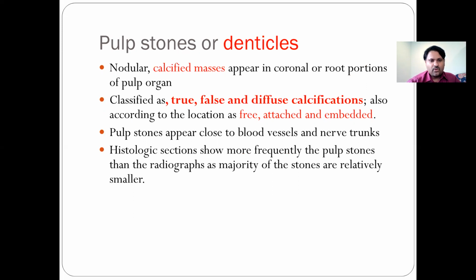Pulp stones are nodular calcified masses that appear in the coronal or root portions of the pulp organ. They are classified as true, false, and diffuse, and according to the location, they are classified as free, attached, and embedded. The pulp stones appear close to the blood vessels and nerve trunks. Histology sections show pulp stones more frequently than radiographs, as the majority of the stones are relatively small.